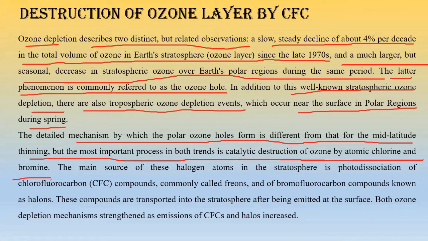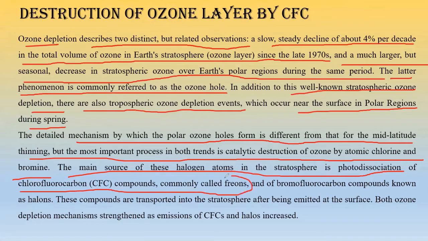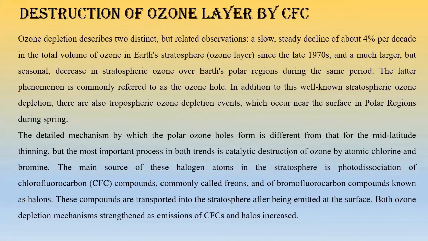Okay, the main source of these halogen atoms in the atmosphere is the photodissociation of chlorofluorocarbon compounds, which are commonly called freons. Now we know about this term freon, and the bromofluorocarbon compounds, which are called halons. So we have two friends, not friends, basically they are enemies, right?